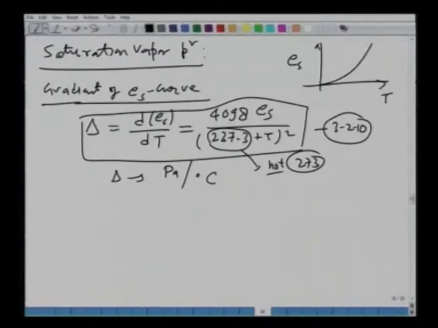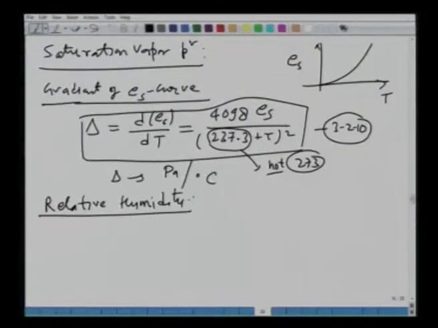Okay. So, moving on, the next thing we are going to look at is what is called relative humidity. How is the relative humidity defined? Well, it is defined as the ratio of vapor pressure to saturation vapor pressure.